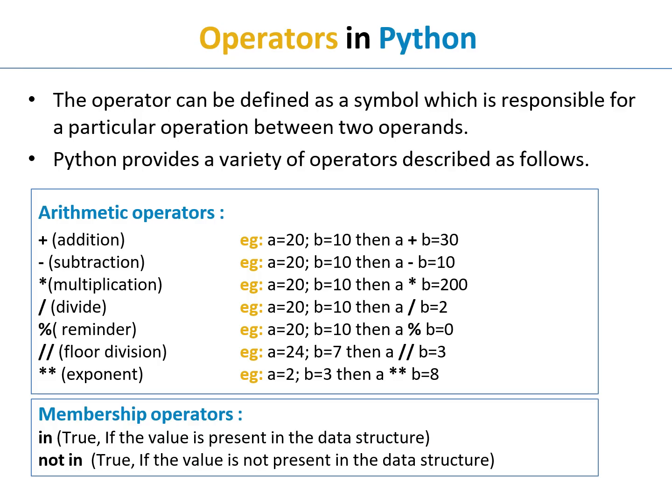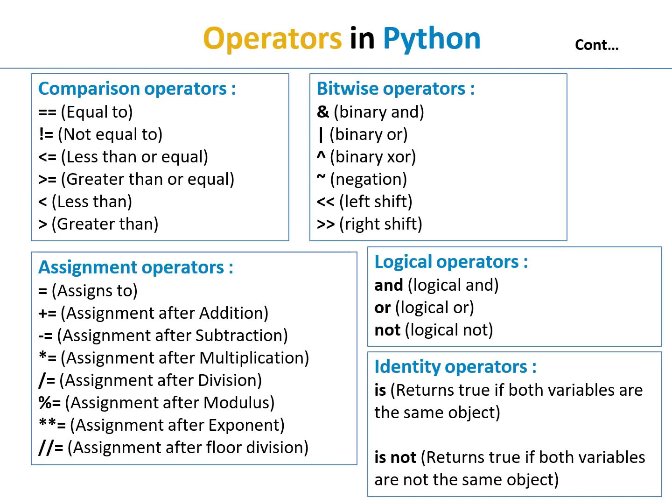The next one is the membership operators. The membership operators are nothing but in and not in. In returns true if the value is present in the data structure. Not in returns true if the value is not present in the data structure. In comparison operators, these symbols are used: equal to, not equal to, less than or equal to, greater than or equal to, less than, and greater than. Bitwise operators: binary AND, binary OR, binary XOR, negation, left shift, and right shift.